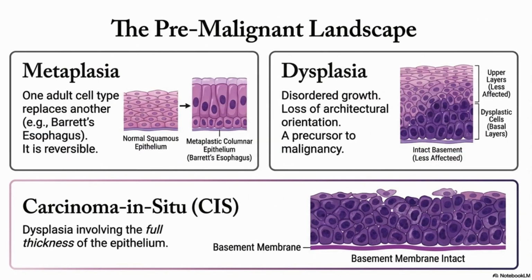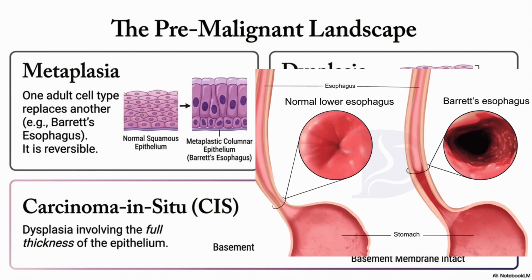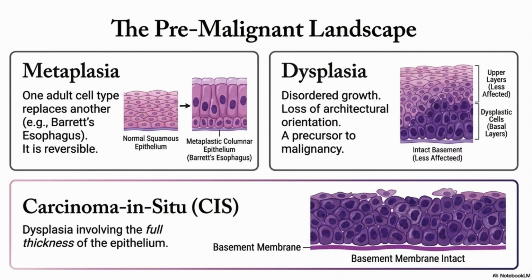Metaplasia versus dysplasia. In metaplasia, one adult cell type replaces another, for example in Barrett's esophagus. It's reversible. But in dysplasia, there is disordered growth, loss of architectural orientation, and if it involves the full thickness of the epithelium but doesn't cross the basement membrane, we call it carcinoma in situ.